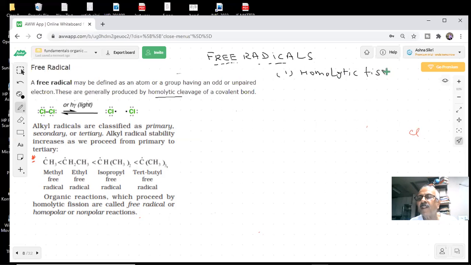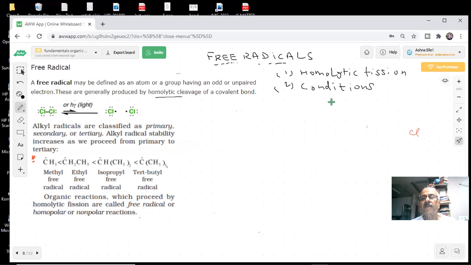Even this question has been asked. See, the questions asked are very small. Homolytic fission. Under what conditions? The important thing in organic chemistry, students, you realize, is conditions. Every reaction, they write the conditions, right or not? Yes, sir. If conditions are changed, the reaction may not take place or something else may be formed.